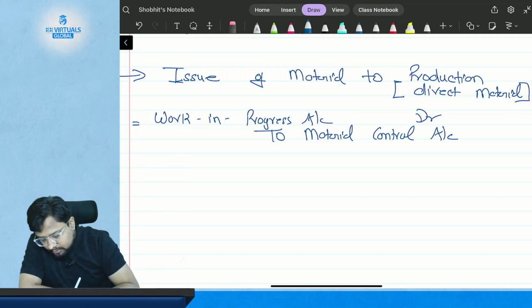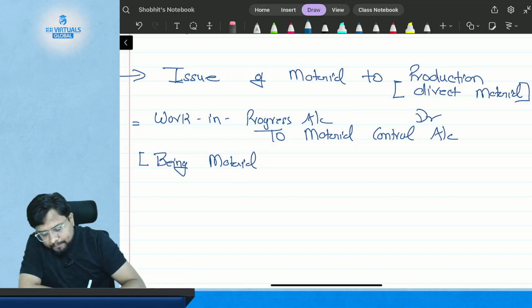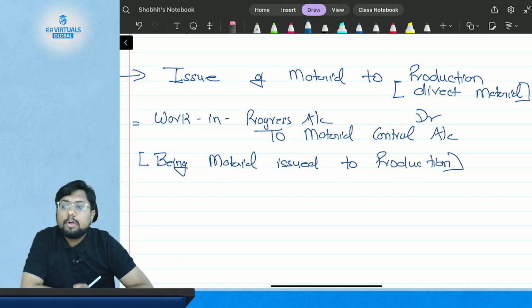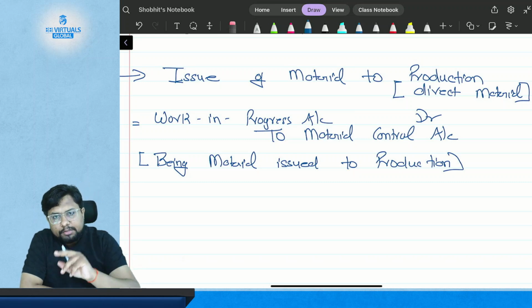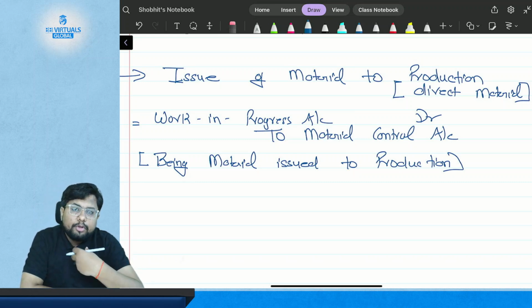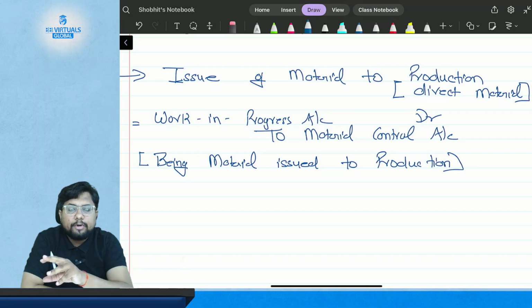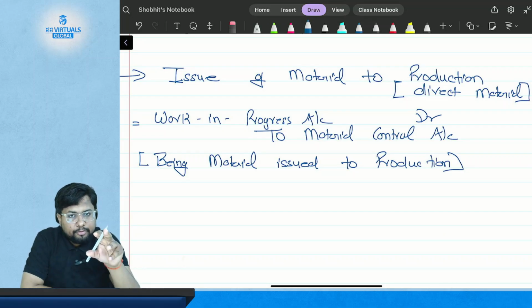So the journal entry will be: being material issued to production. This is the case where you issue your direct material to the production. So the journal entry will be work in progress account debited to material control account.